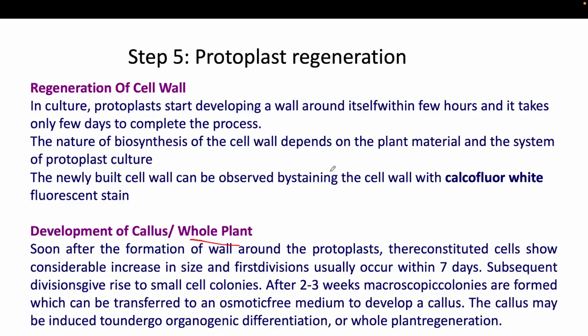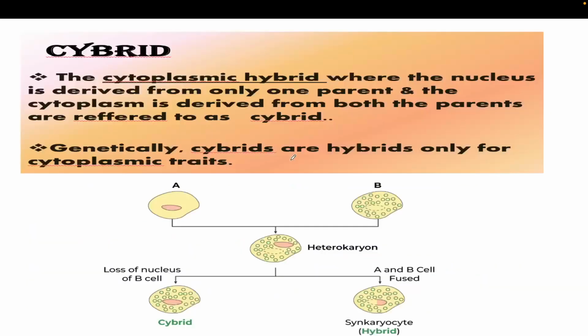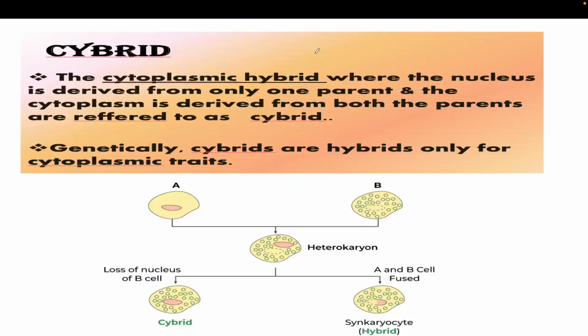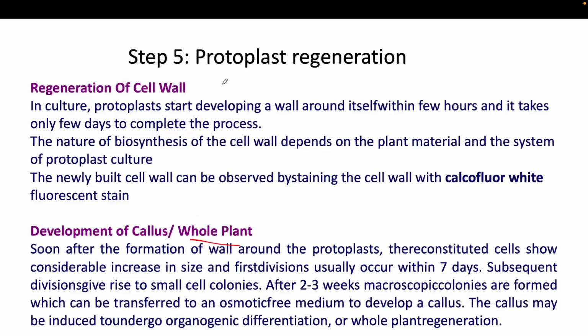Okay, then it will induce the generation of shoot and root. So this is the step of the whole somatic hybridization. The other thing of somatic hybridization is the hybrid. Okay, here in this case of protoplast fusion, we have seen the somatic hybrid.